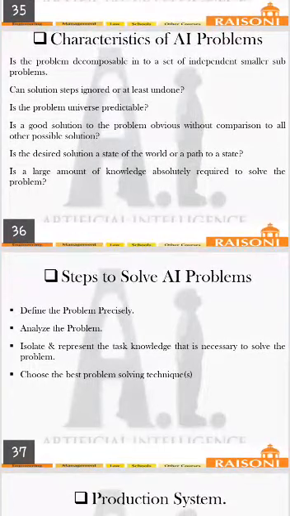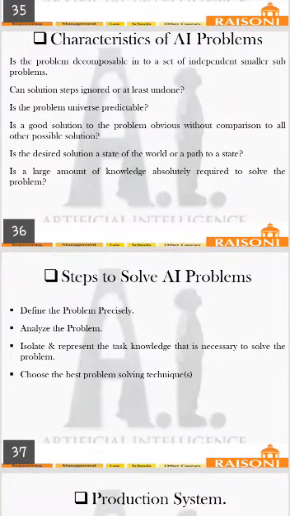Is a good solution to the problem obvious without comparison to all other possible solutions? Is the desired solution a state of the world or a path to a state? Is a large amount of knowledge absolutely required to solve the problem? These are the questions to be asked by the AI engineer before solving an AI problem.